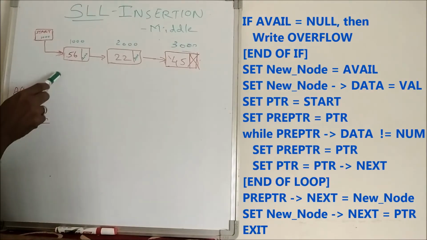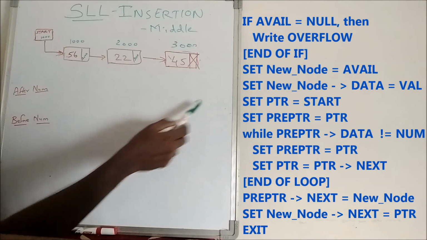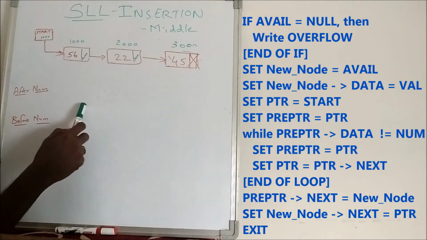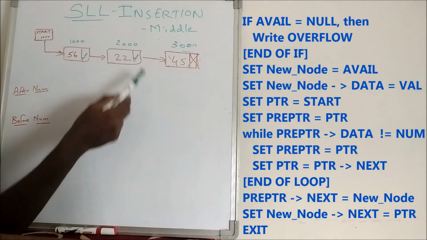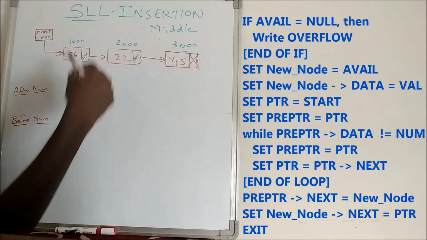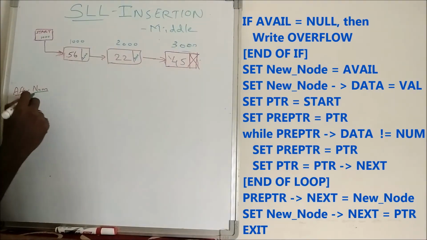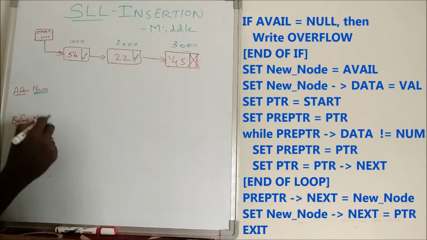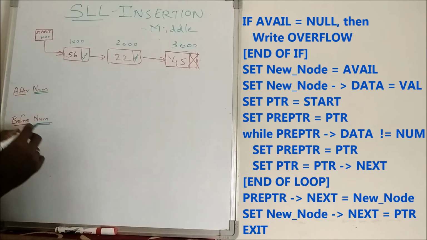Already we discussed how to insert a node in the beginning and how to insert a node at the end. Now if I want to insert in the middle, insert in the middle means either between 56 and 22 or between 22 and 45 in this example. Here there are two variations: after NUM, before NUM. There are two cases. Here we are going to discuss after NUM.